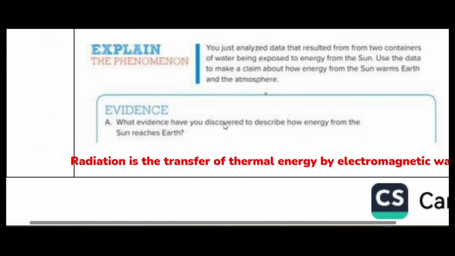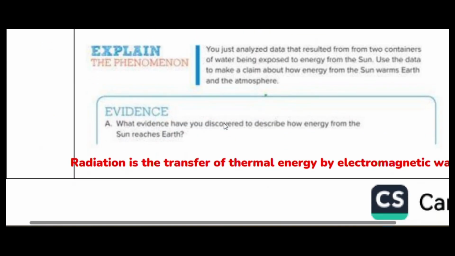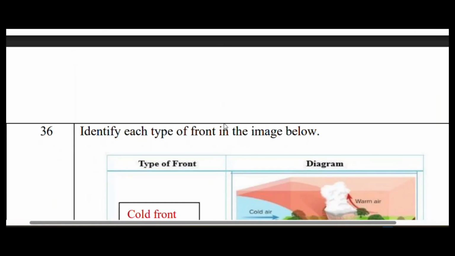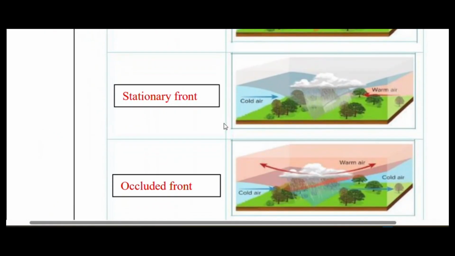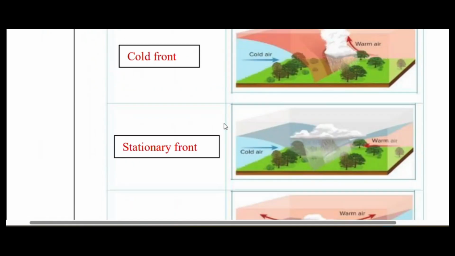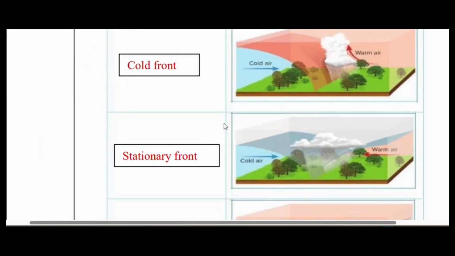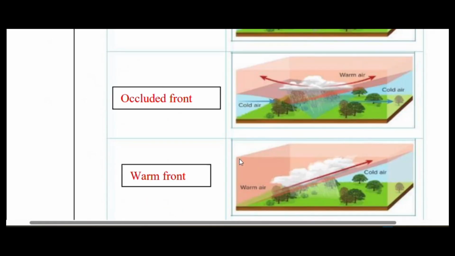Now this question is about radiation. You know about radiation, so we discussed that. This is about cold front, stationary front, occluded front, which we discussed. There is one more front which I think I didn't discuss just before: the stationary front. A stationary front is when the cold air mass and the warm air mass don't move towards each other. They are stationary. Stationary means not moving. Okay, good.